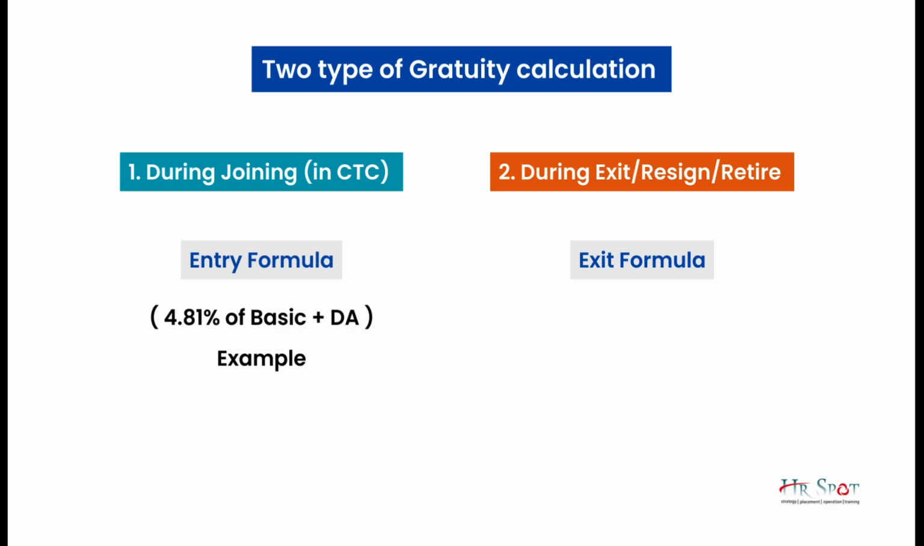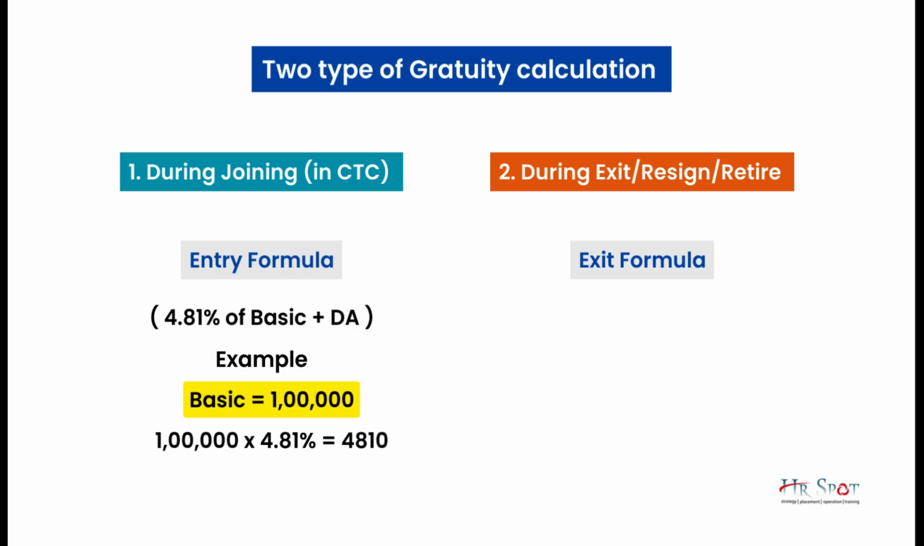Let us take an example of the entry formula of gratuity. Let us consider that the basic is 1 lakh. If I have to calculate the entry formula of gratuity, it will be 4.81% of 1 lakh. That comes to 4,810. So this amount of 4,810 will be added in the CTC structure under non-receivable components.